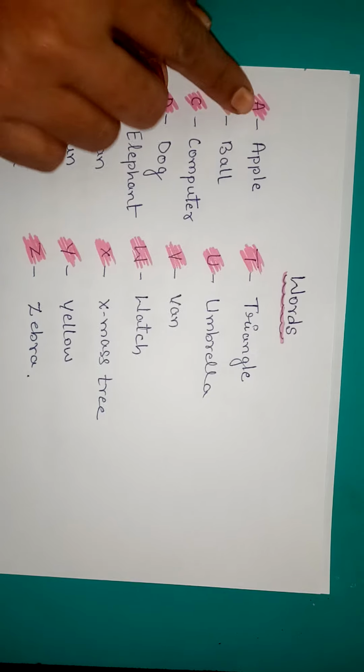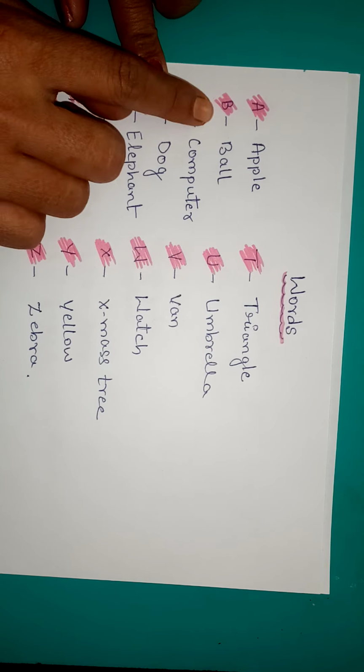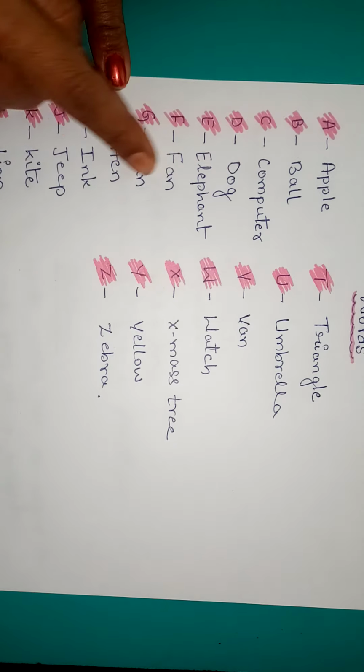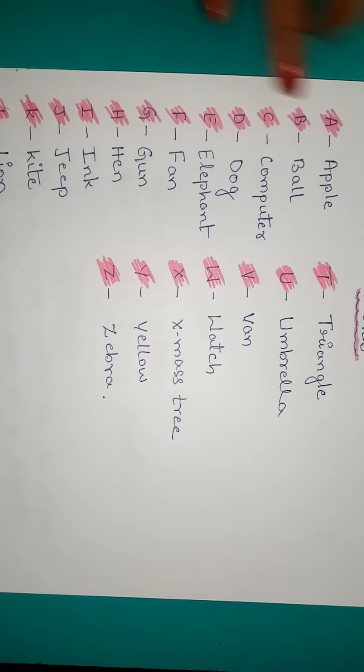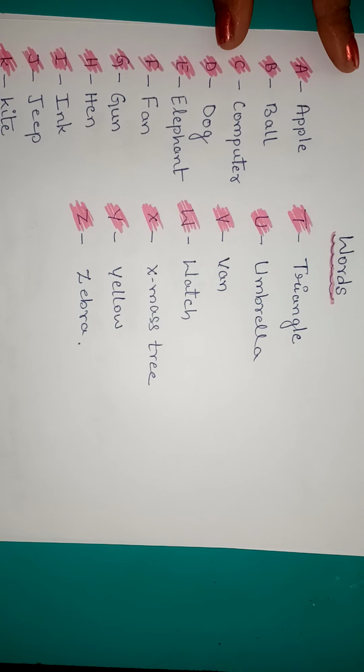Okay, you can see here A, apple, B, ball, like that. You can see with all the 26 alphabets, I have just made one word and I have written here.